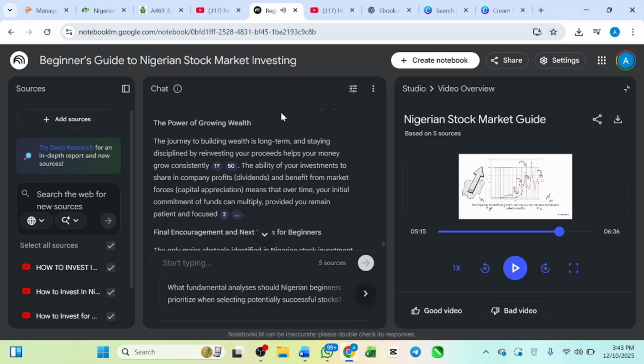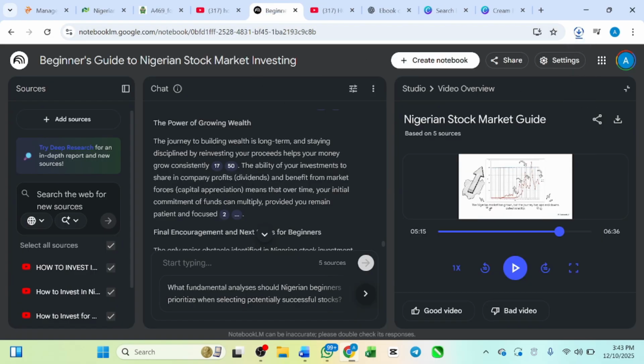Guys, this is cool. This is nice. You see how the video looks like. For you to download the video, you just have to look at this drop down arrow, and then your video will be downloaded into your gallery successfully. All right. As you can see, the video is downloaded. It's downloading. The video is downloading already.